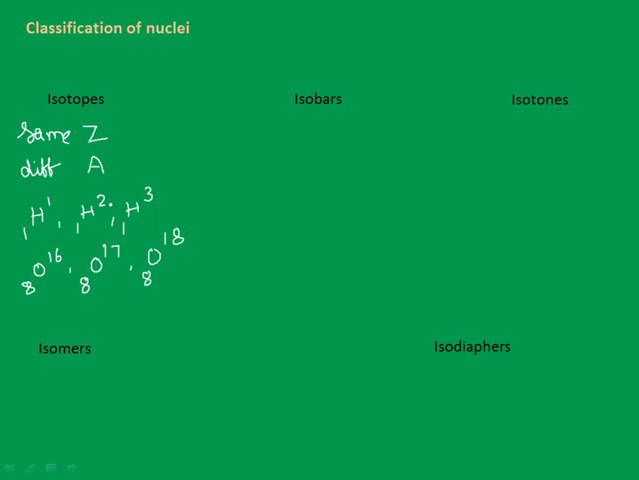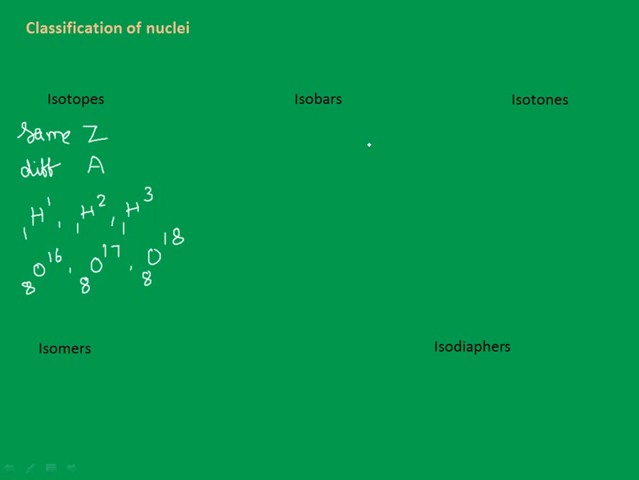By the way, you are very familiar with hydrogen 1,1, hydrogen 1,2, and hydrogen 1,3. What are those names? Hydrogen 1,1 is called protium, hydrogen 1,2 is called deuterium, and hydrogen 1,3 is called tritium. You know these names, right? Now let's look at the second one, isobars.